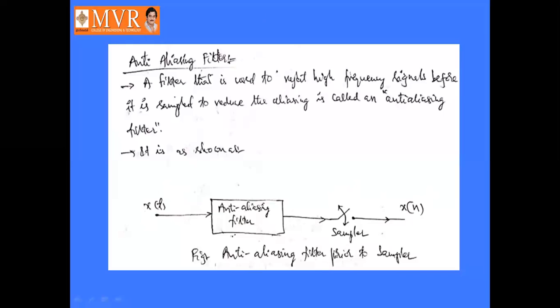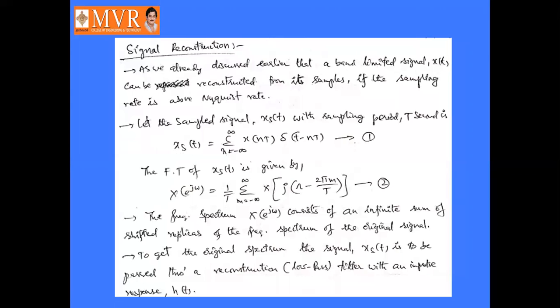The anti-aliasing filter is placed prior to the sampler. That's why the definition says it is used to reject high frequency signals before it is sampled.